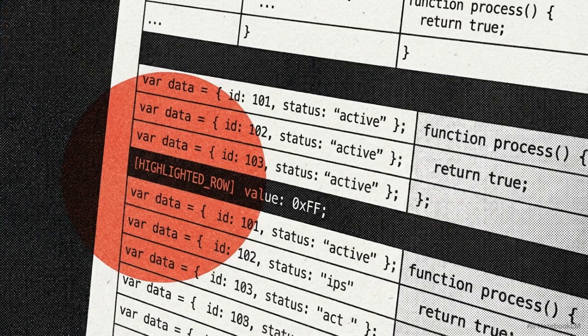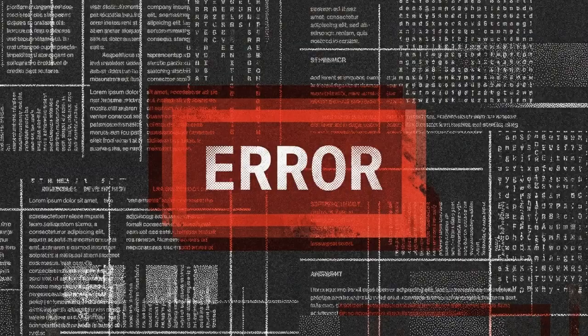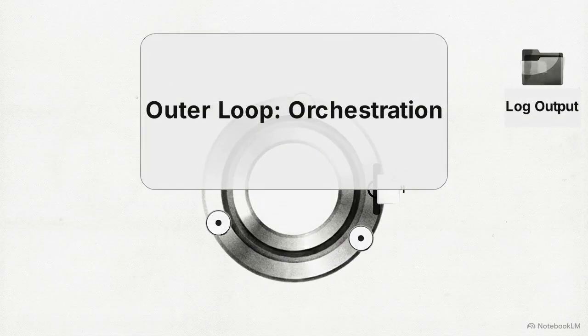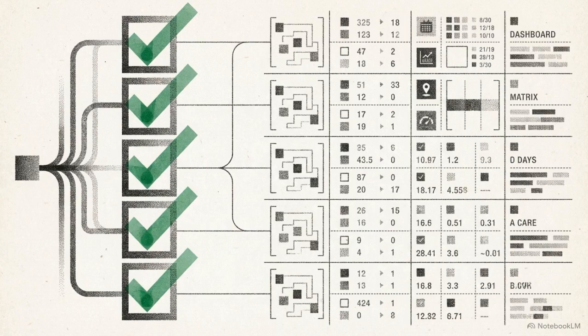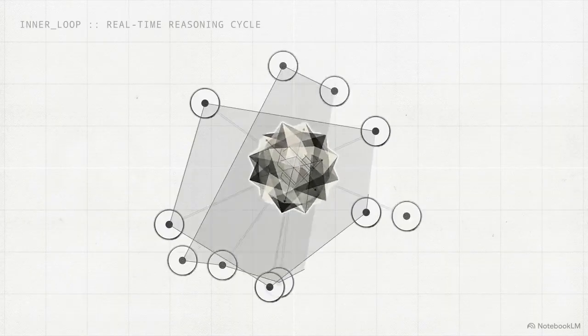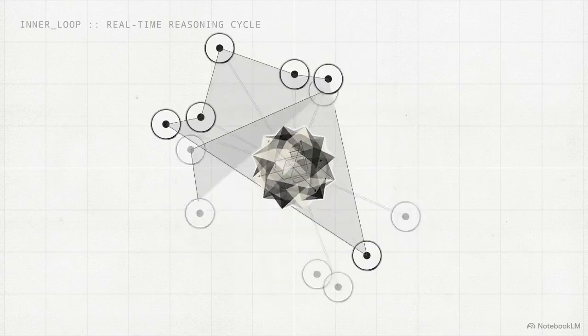Standard debugging relies on setting breakpoints and inspecting predictable variables. When you try to apply those tools to an AI agent, they fail. Agent development operates in 2 distinct layers. The outer loop is the traditional orchestration code that handles API calls and logs the outcomes. A debugger will show this loop executing flawlessly, with green checkmarks across the board. The danger lives in the inner loop, the agent's real-time reasoning cycle.